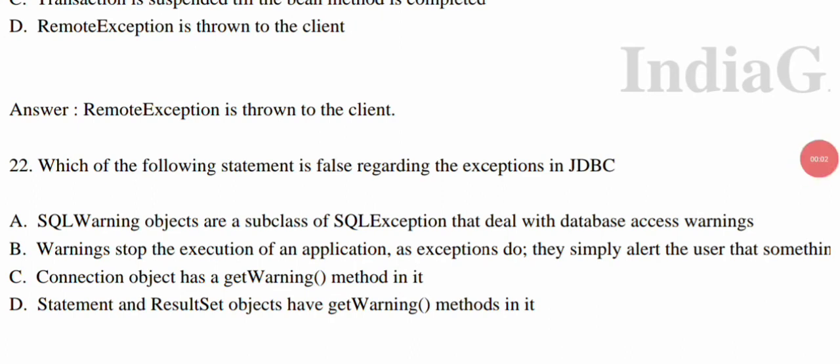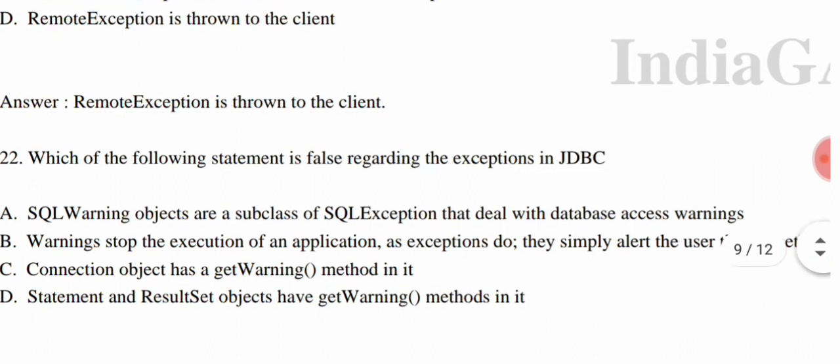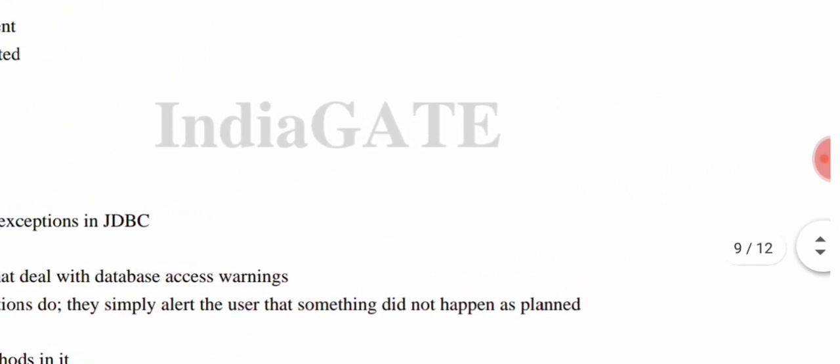Which of the following statements is false regarding the exceptions in JDBC? Okay, so here are the four options. Option A, SQLWarning objects are subclasses of SQLException that deal with database access warnings. Option B, warnings stop the execution of an application, as exceptions do; they simply alert the user that something didn't happen as planned.